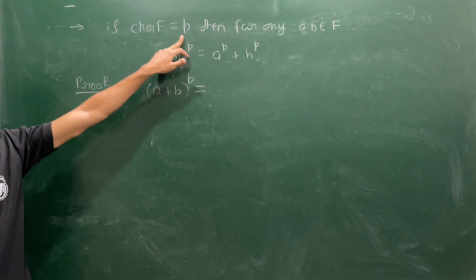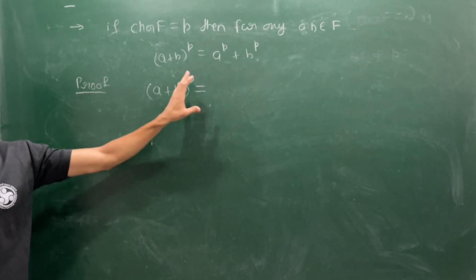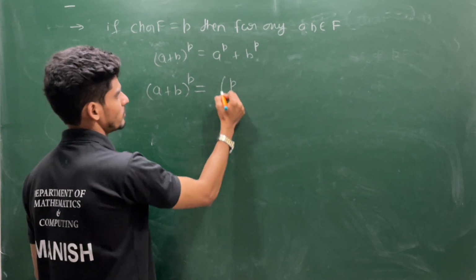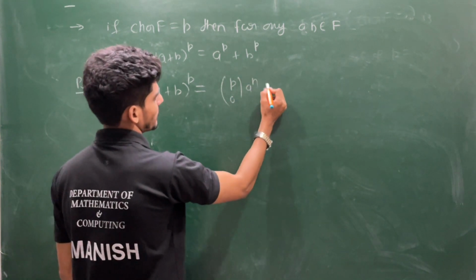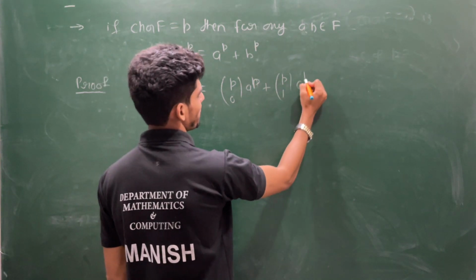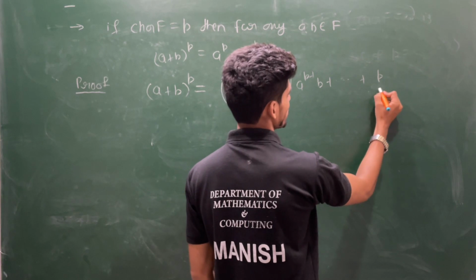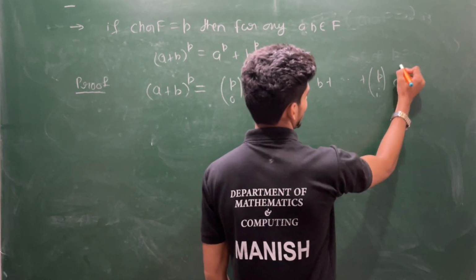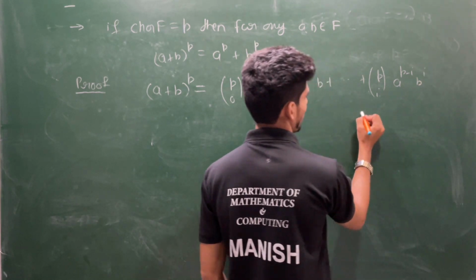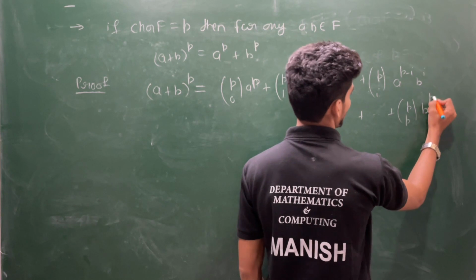Here this p must be a prime number, but this expansion is valid for any natural number. So it will be like p choose 0, a power p, plus p choose 1, a power p minus 1 b, plus up to p choose i, a power p minus i and b power i, plus up to p choose p, b power p.